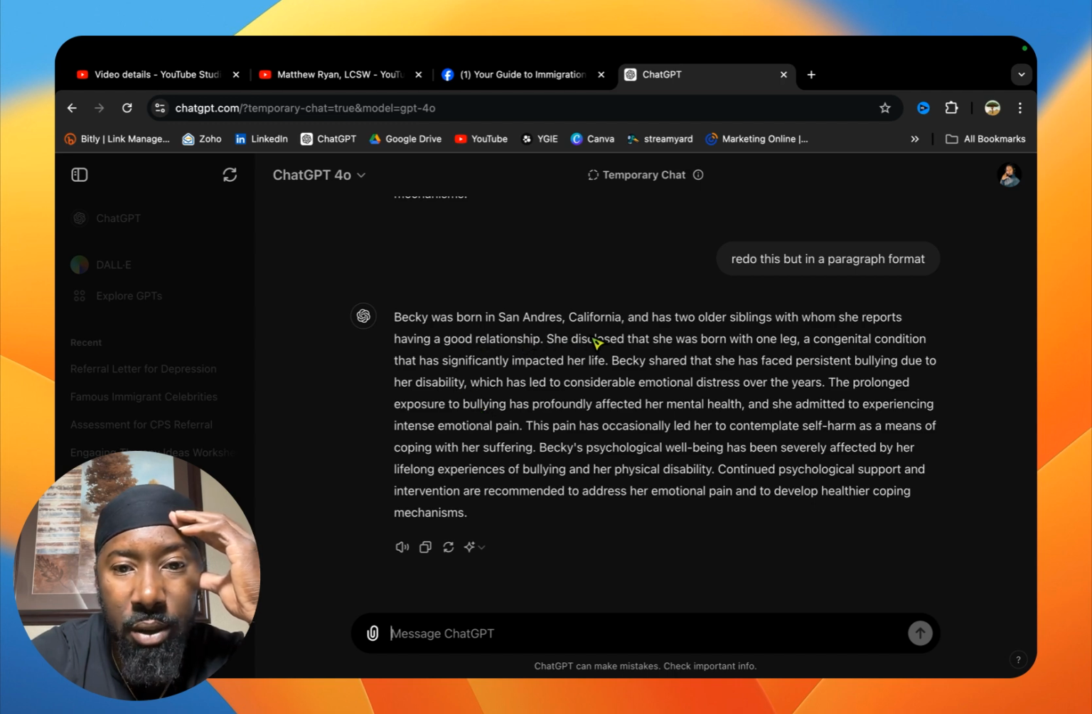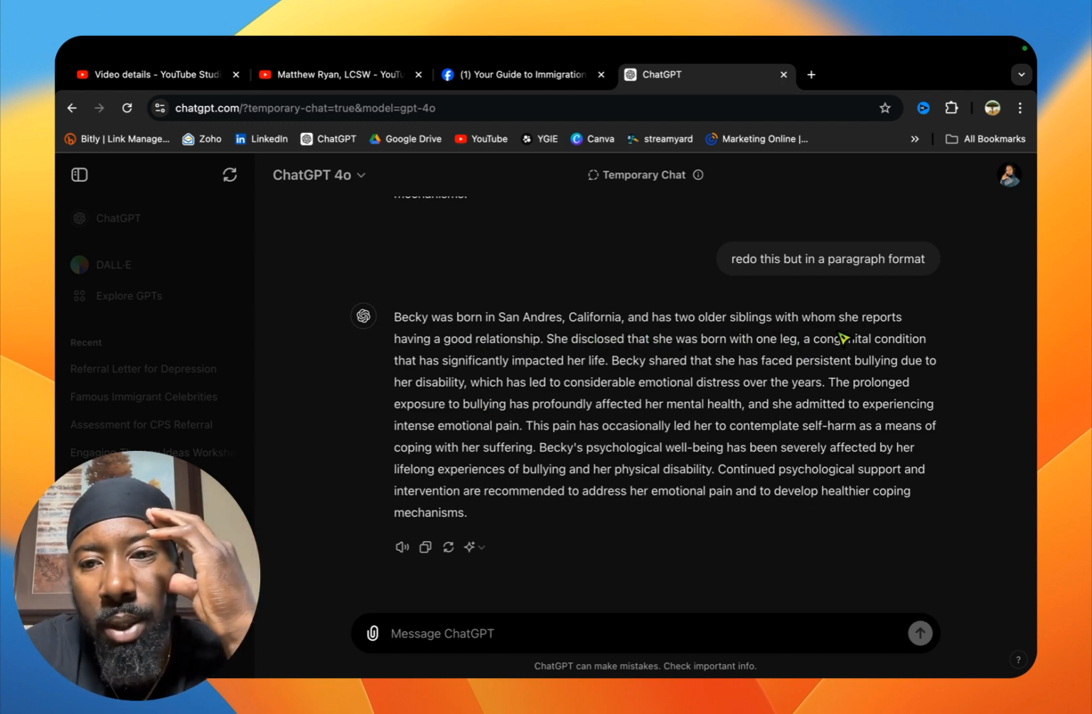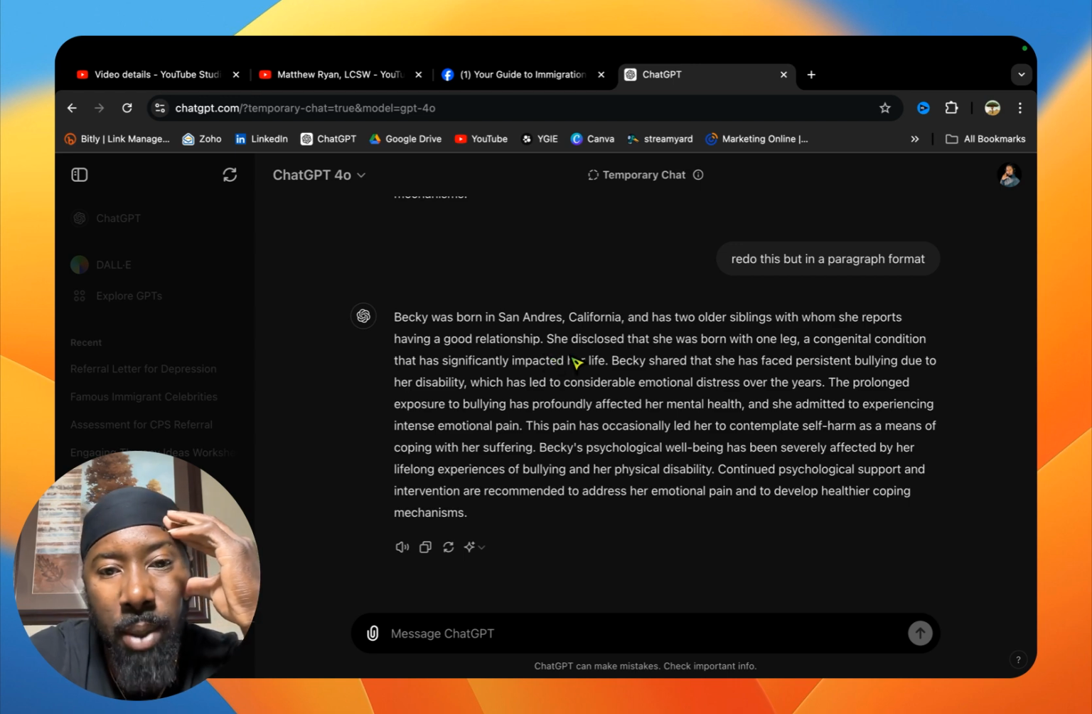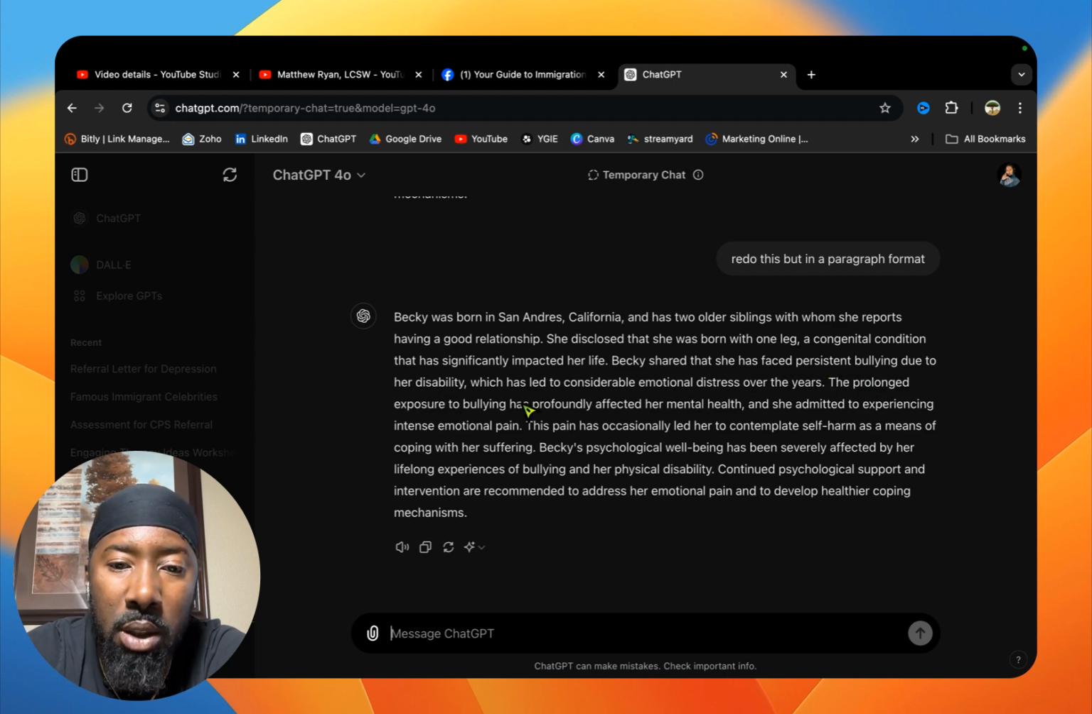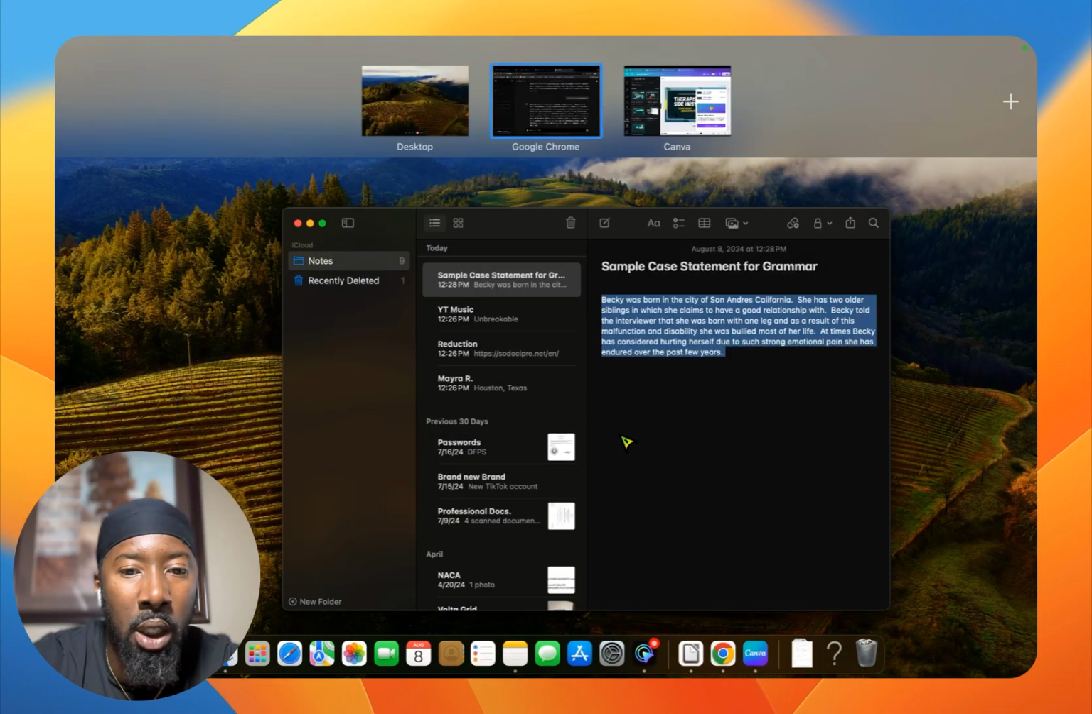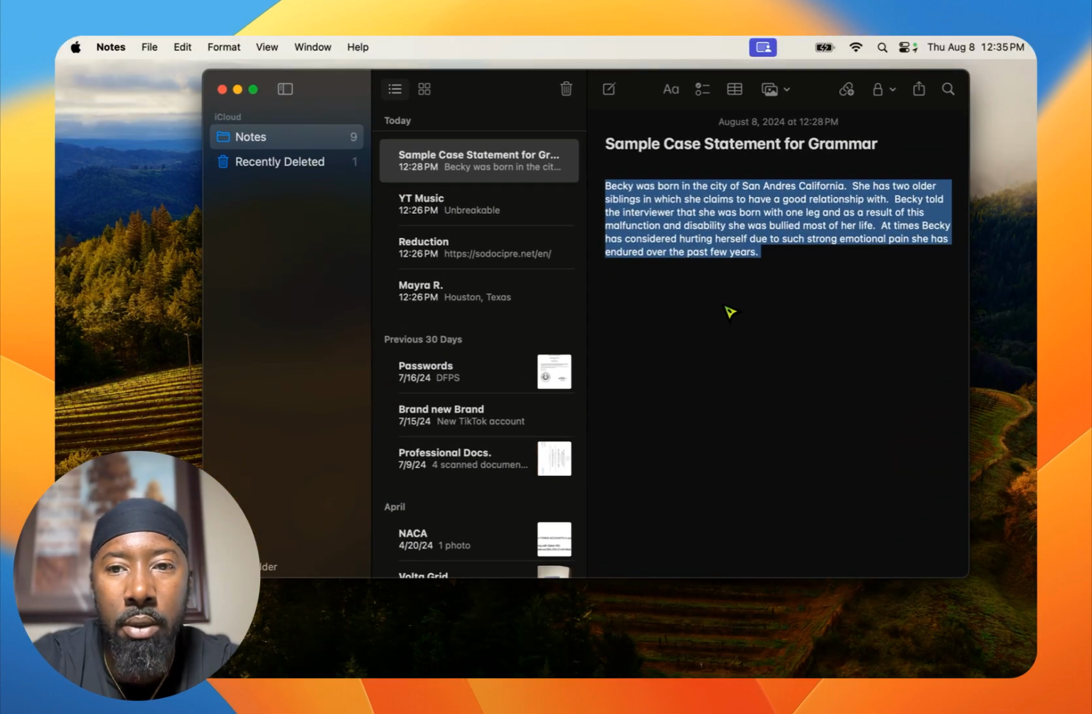Okay, Becky was born in San Andreas, California, and has two older siblings with whom she reports having a good relationship. She disclosed that she was born with one leg, a congenital condition that has significantly impacted her life. Becky shared that she has faced persistent bullying due to her disability, which has led to considerable emotional distress over the years. The prolonged exposure to bullying, you get it, okay? So it's more like the girth of what is being put out. It's more quality than what I had originally down here.